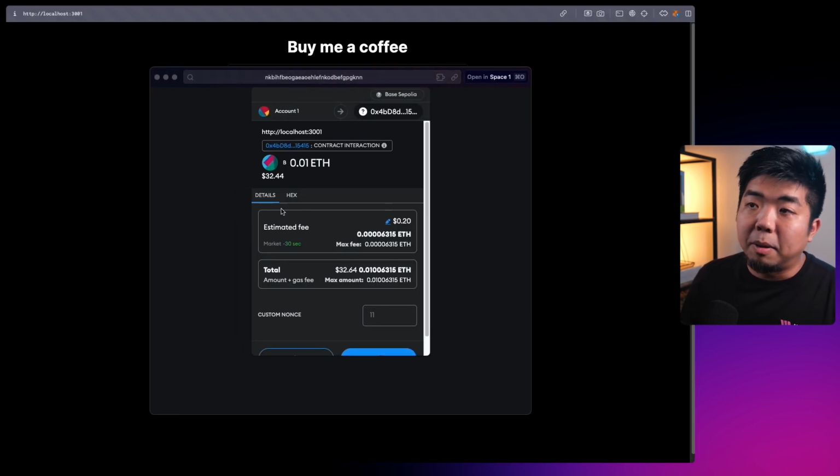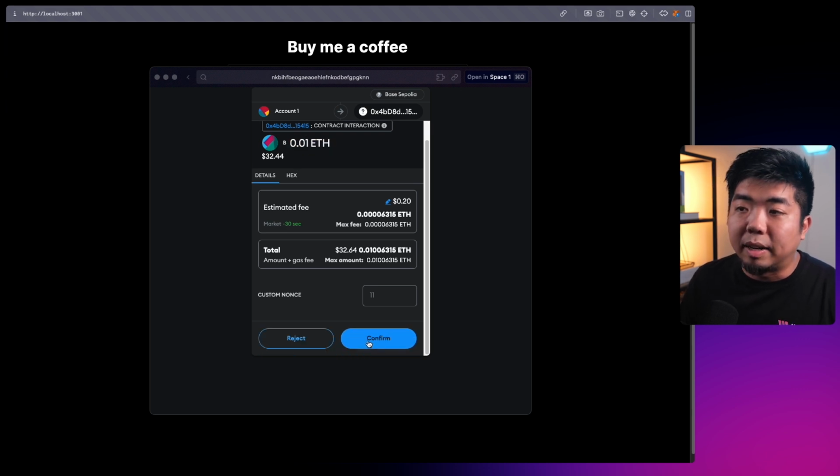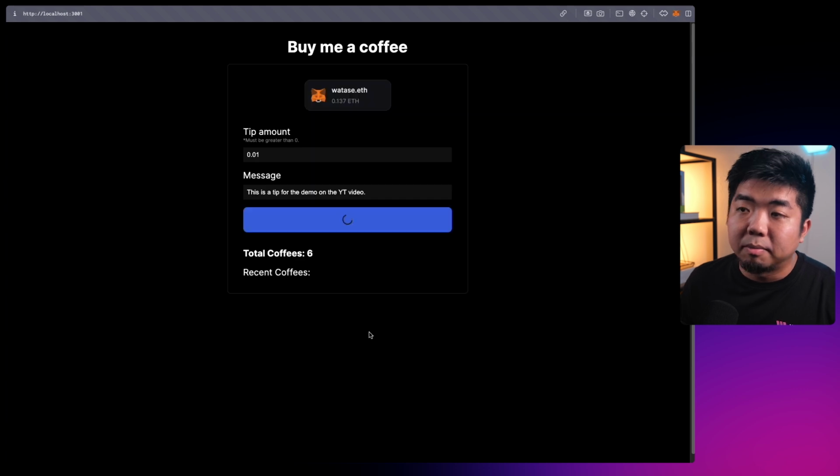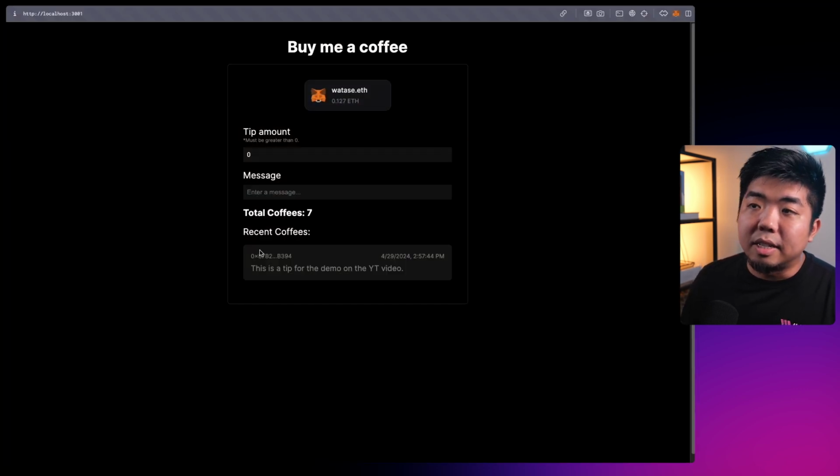This brings us up a transaction. You can see here, this is the 0.01 ETH that I put in on how much I want to tip. We have to pay for the gas and everything here. We'll hit confirm. And there you go. You can see thank you for the coffee. And you can see here, the total coffee count goes up to 7.